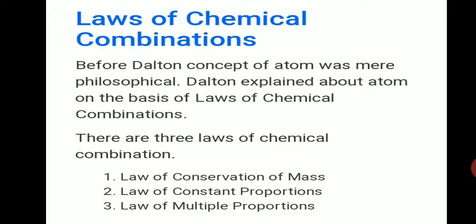Total mass of the products of a chemical reaction is equal to the total mass of the reactants that have combined. Or the correct statement is that mass can neither be created nor destroyed in a chemical reaction. Nothing is lost or gained during a chemical reaction. No mass is changing. It is conserved. It remains the same in that particular chemical reaction. The mass is not lost or gained during the chemical reaction.